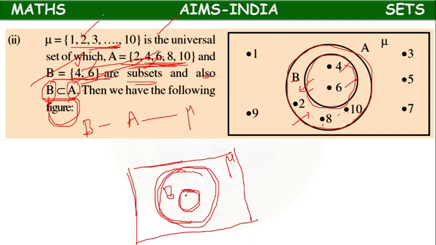But mu is consisting of 1 to 10 elements. Still some are missing. 1, 3, 5, 7, 9. Odd numbers are missing. So that to be represented outside A, inside mu. So 1, 3, 5, 7, 9. Like that, we can represent one or more sets in the same universal set.